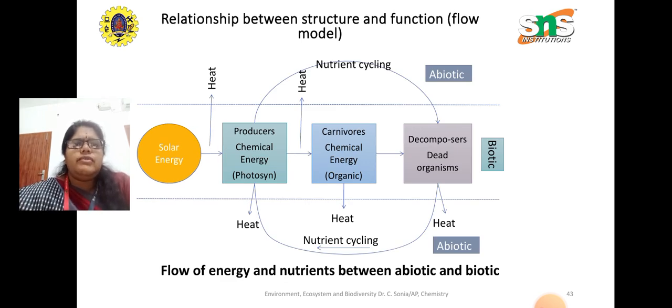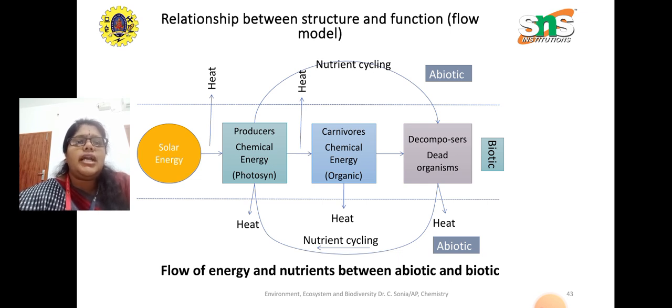And here you have the nutrient cycle, that is the cycle between the abiotic and the biotic species of the environment. So there is continuous nutrient cycling between both the abiotic and biotic. So here you have again the solar energy, then heat is lost in every step. The decomposers decompose the dead plants, and also the dead animals, and the dead matter is decomposed and converted into nutrients.